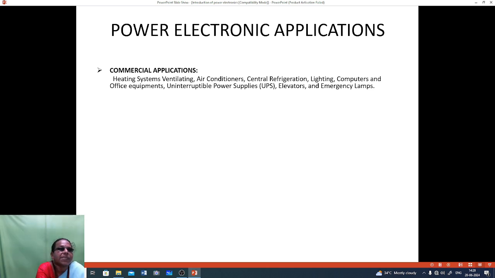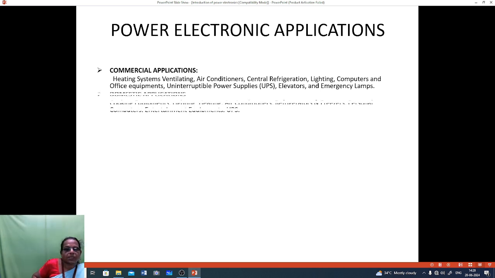Commercial application means normally used in buildings and offices. For cold countries, a heating or ventilating system will be there. In hot countries, air conditioning will be there, then central refrigeration, lighting, computers, office equipment, UPS, elevators, emergency lamps. These are the commercial applications of power electronics.